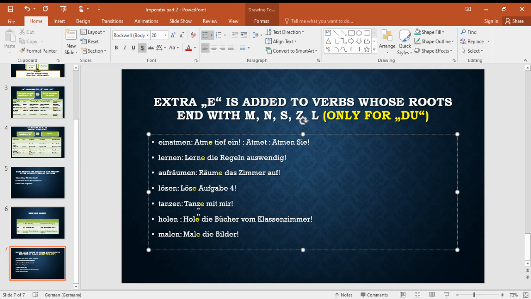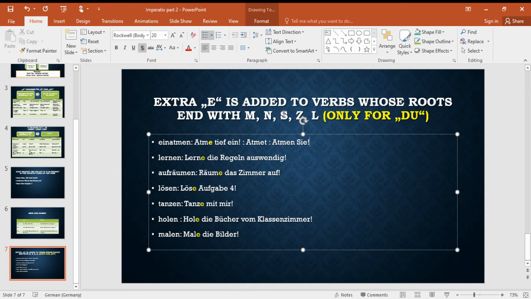Tanze mit mir. The root ends with z. Hole die Bücher vom Klassenzimmer. Holen is to fetch. Fetch the books from the classroom. The root ends with L. Male die Bilder. Paint the pictures. Here also the root ends with L. So if you see L, Z, S, M, N, if the root ends with such letters, you add an extra E.